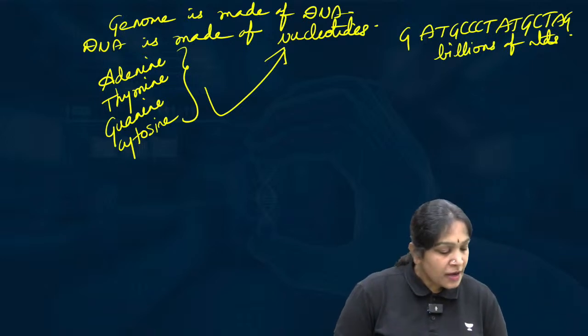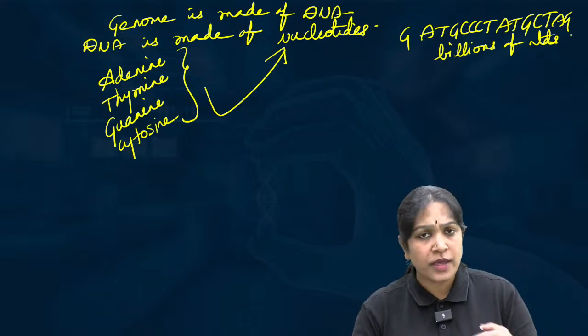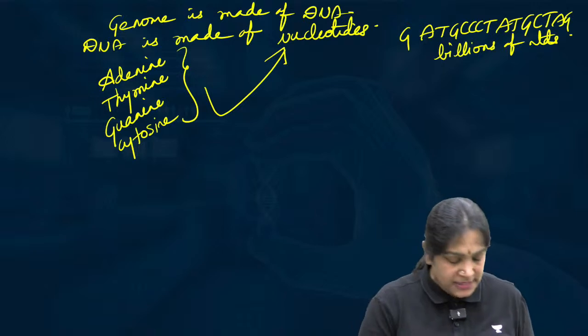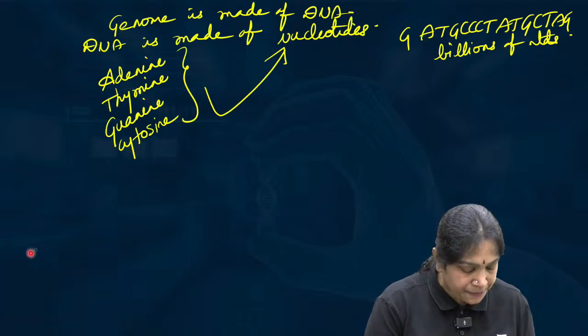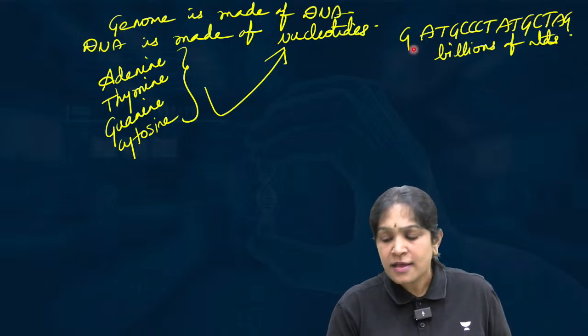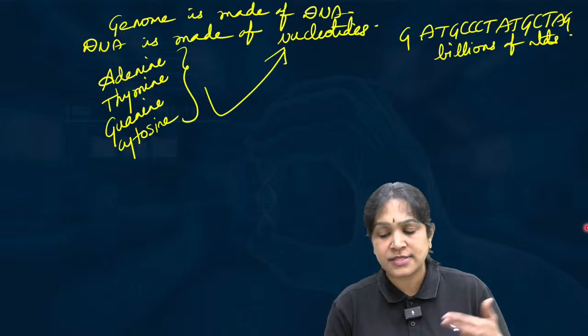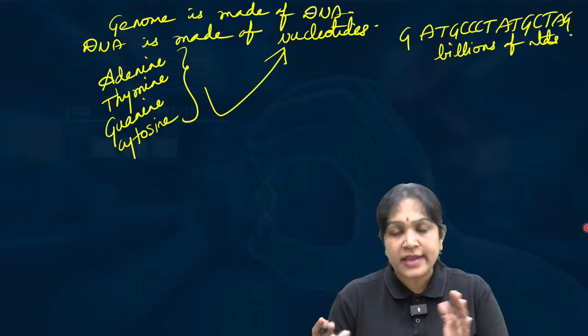So tell me, do we all have the same nucleotide sequence? I mean, do we all have the same sequence of ATGC, or do we all have a different sequence of ATGC? Is it like we all have the same sequence, or I have GAT-GCC, you have GTA-CCG?